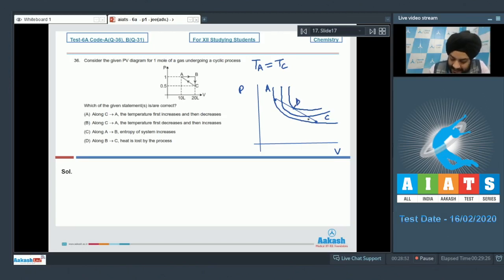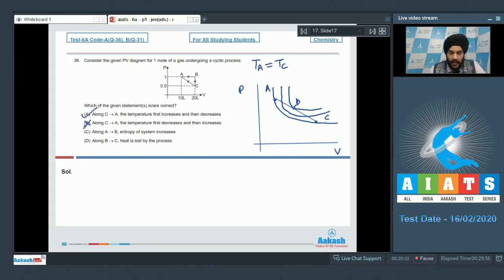So from C to D, the temperature is going to be increasing as we have seen. And if I talk about moving further from D to A, we can see that we are jumping onto lower isotherms which are having lesser temperature. So we can clearly see that the temperature first increases along C to D and then it decreases from D to A. So the temperature first increases and then decreases. So option A is correct, whereas option B is not.